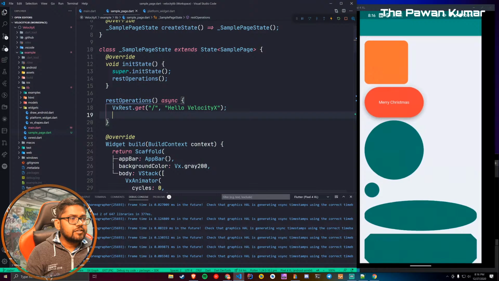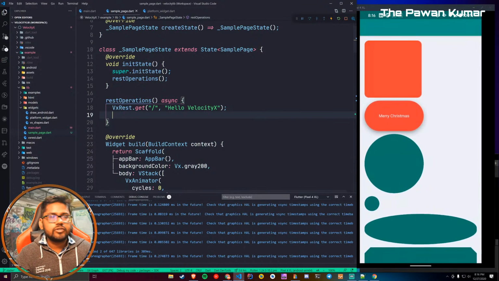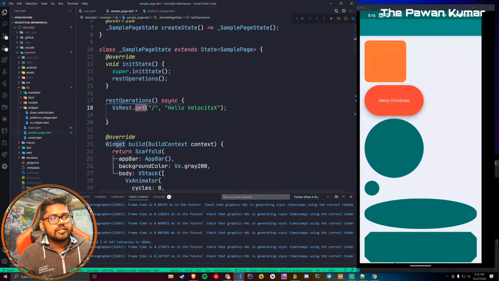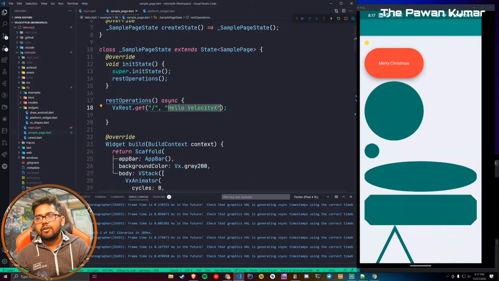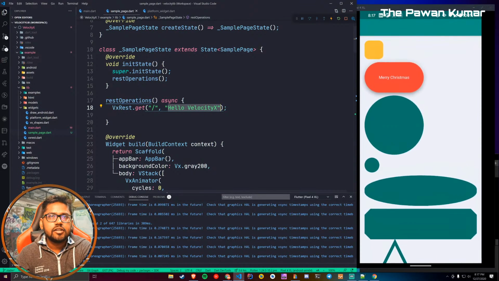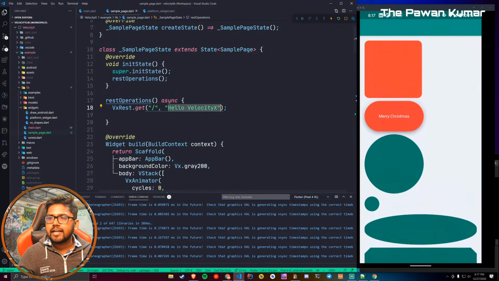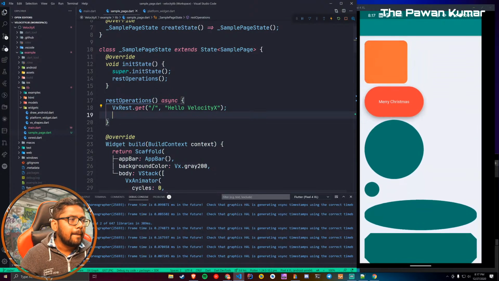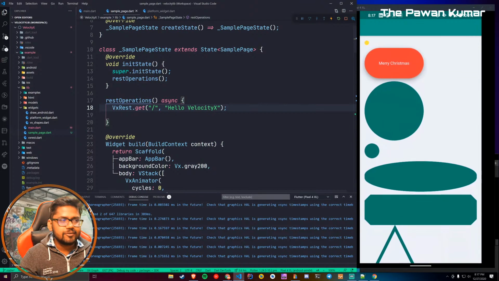So when you go to Postman or your browser and do a get request with the slash, you want it to print hello VelocityX, on your browser or whatever platform you are using to receive this response. It can be Postman, Insomnia, whatever. Now we have to start our server. So this was the first step.